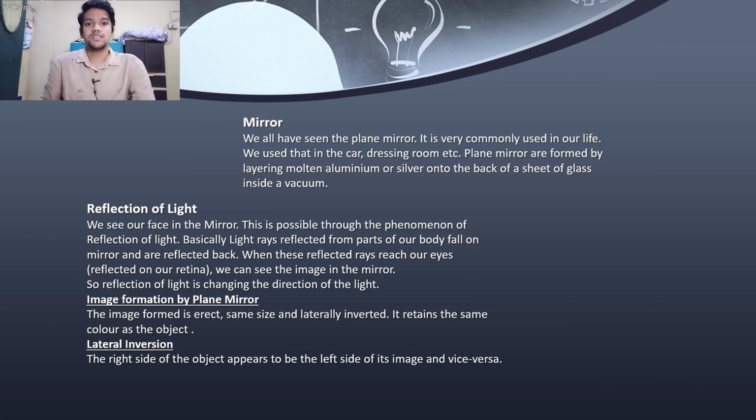What is lateral inversion? The right side of the object appears to be the left side of its image, and vice versa. This is basically known as lateral inversion.